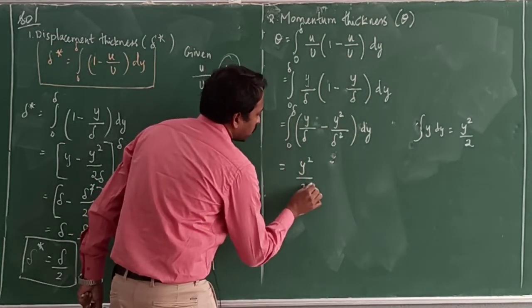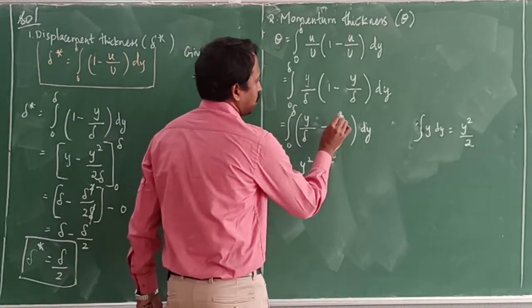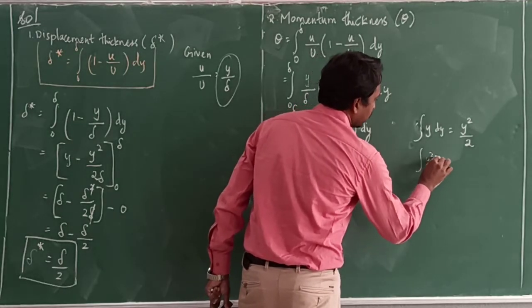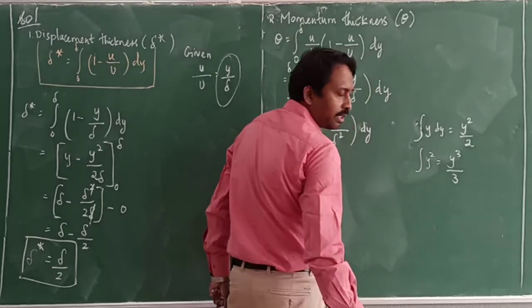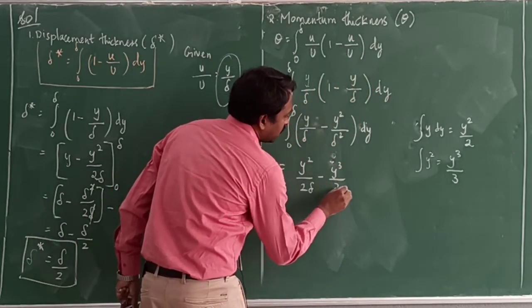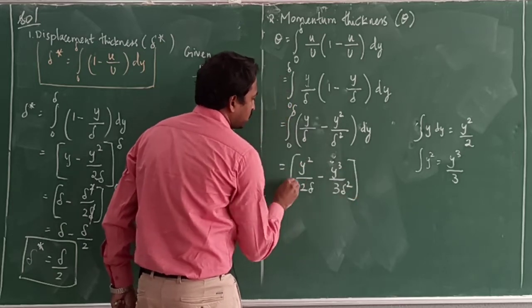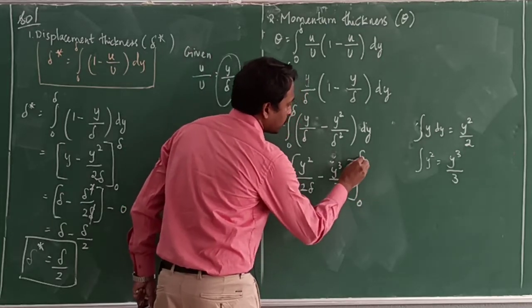Here also the delta term is there, so minus, integration of y square is y cube by 3, into delta square. What are the limits? 0 to delta. Okay?